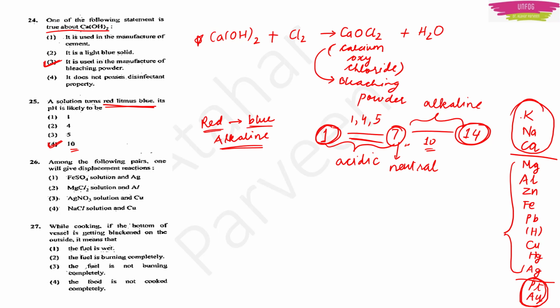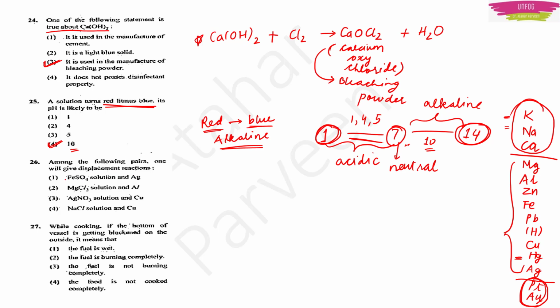If an element is placed higher in this series, it is difficult to displace it. Actually, it is not possible to be displaced by a lower element. Higher position means it is difficult to be displaced by an element placed lower than it.